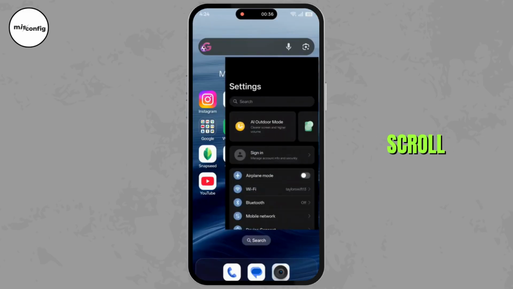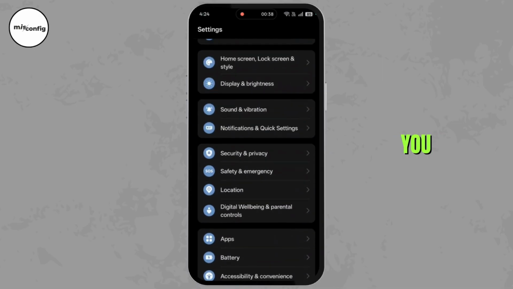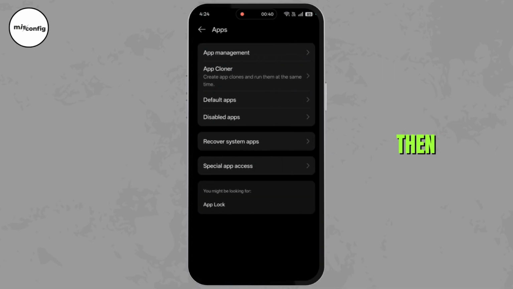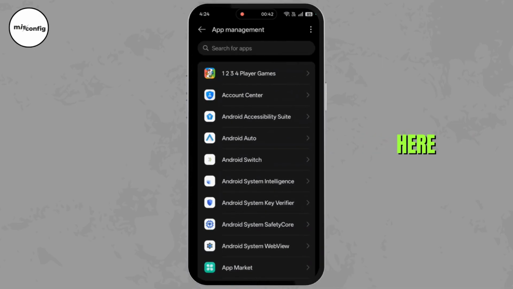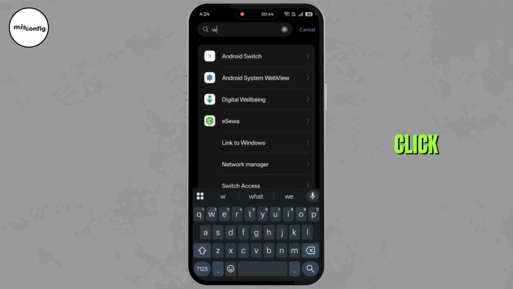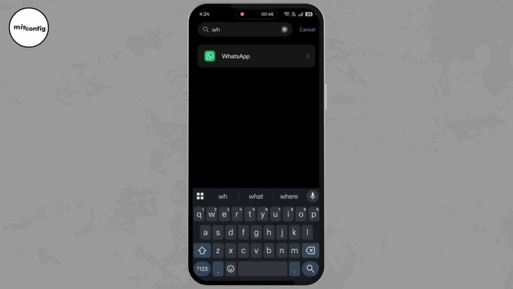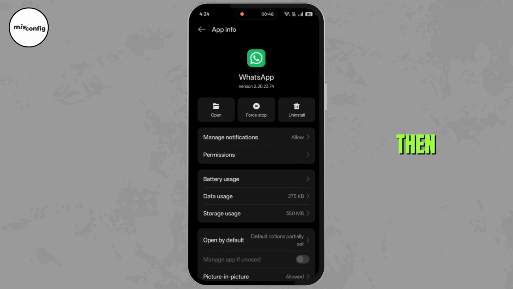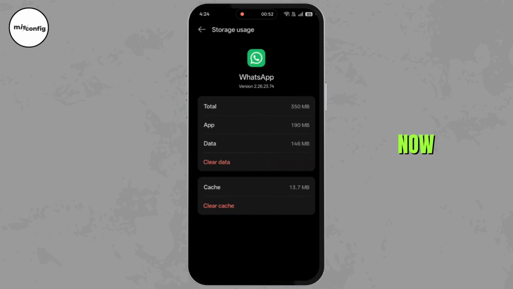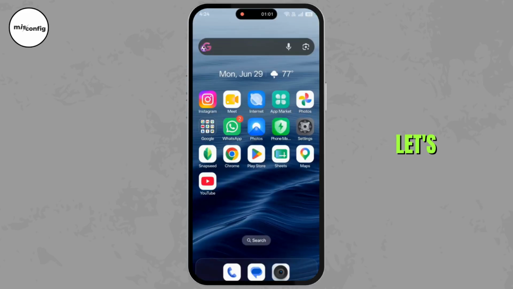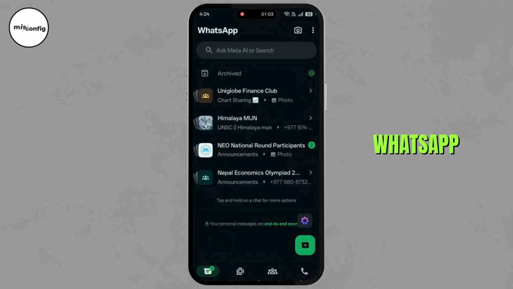Then go to Settings, scroll down until you find Apps, click on it, then go to App Management. Here, search for WhatsApp, click on it. Then go to Storage Usage, click on it. Now you can see Clear Cache written in bright red, click on it. And once your cache is cleared, let's go back and open WhatsApp.